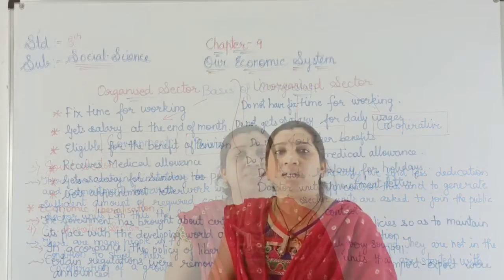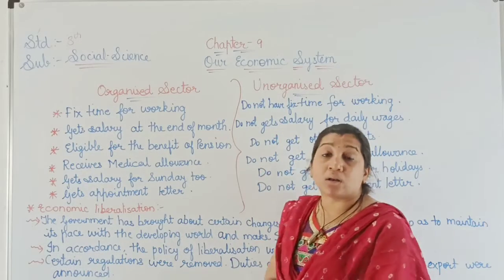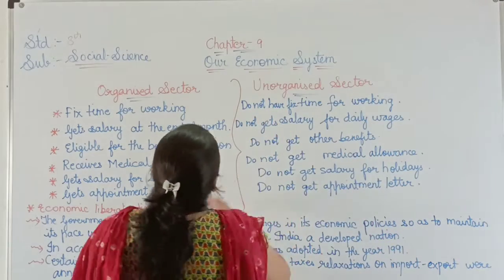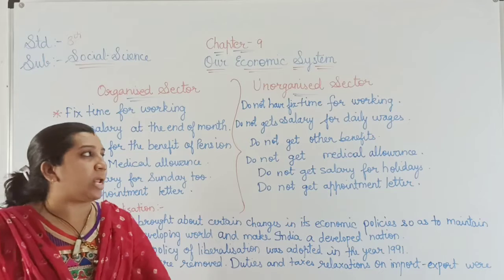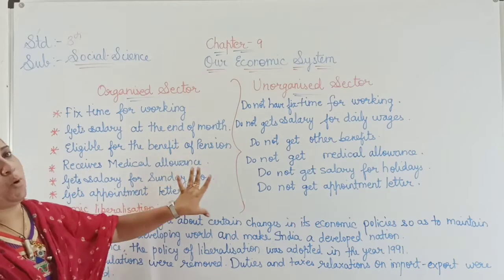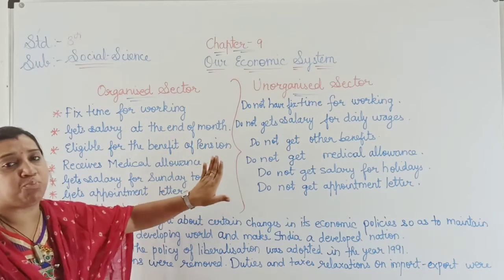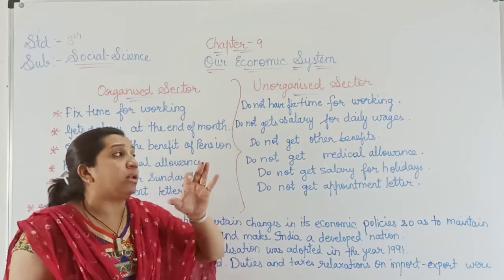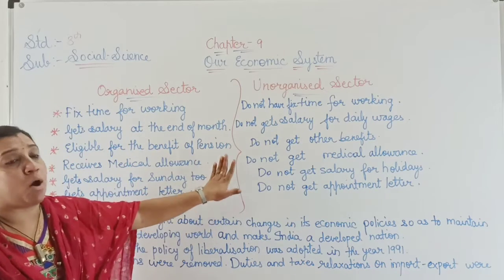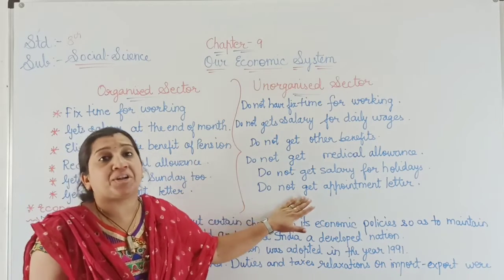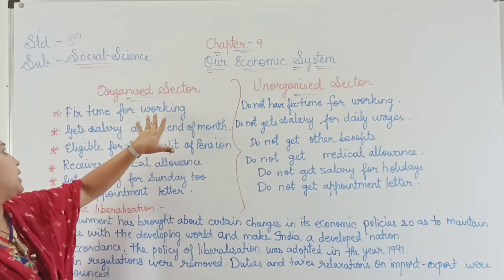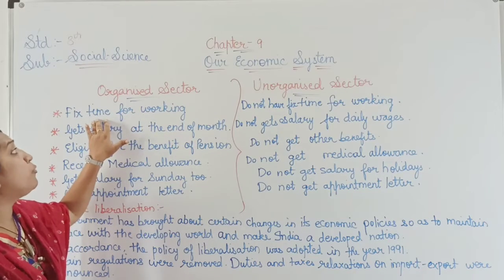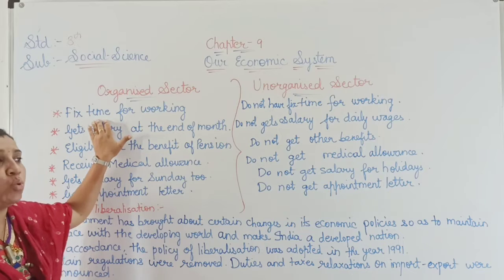Now let us study the organized sector and unorganized sector. The organized sector is a sure job, and the unorganized sector is not a sure job. In the organized sector, there is a fixed time for working.